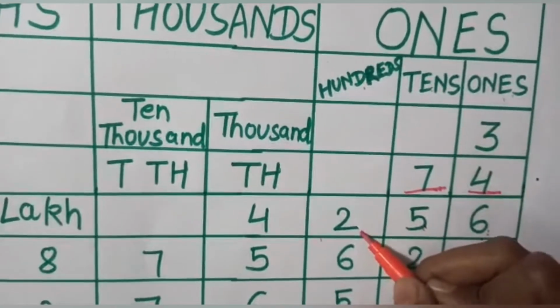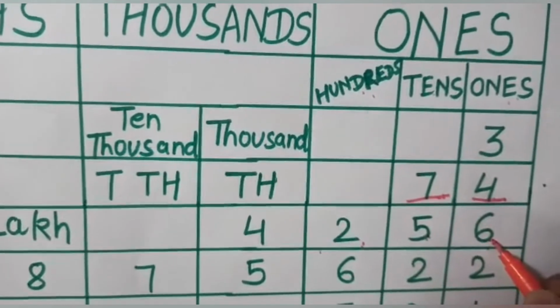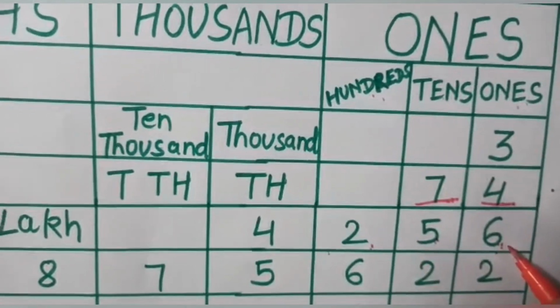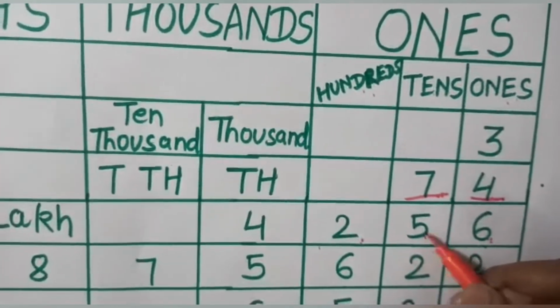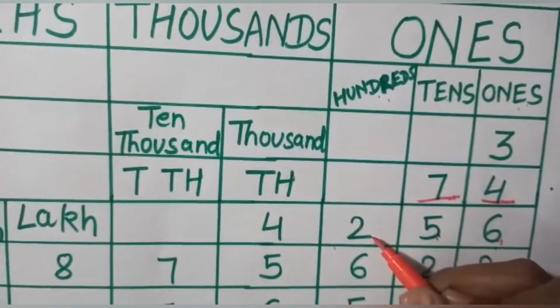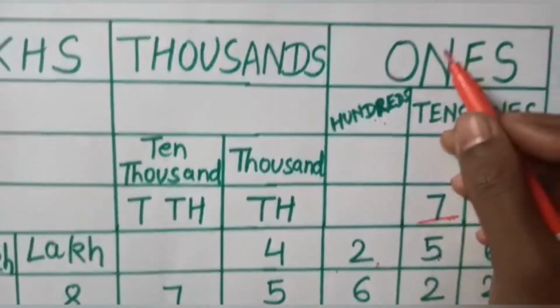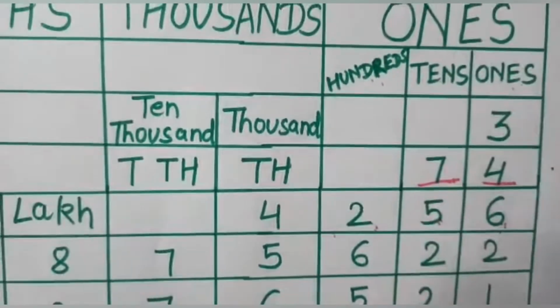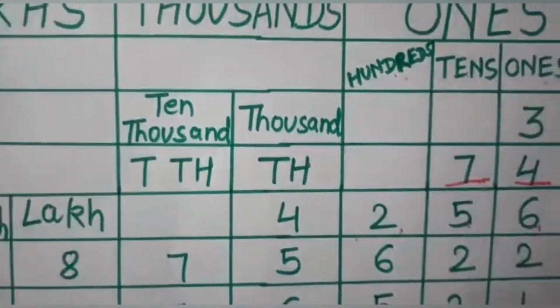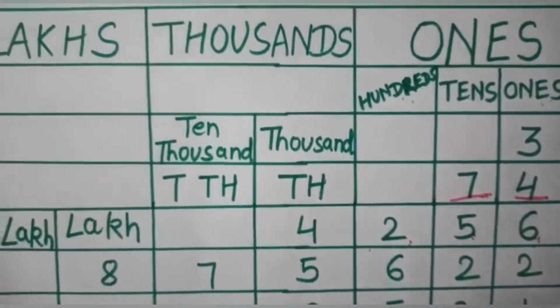The place of 2 is hundreds. Value of 6 is 6. Value of 5 is 50. Value of 2 is 200. This house consists of numbers from a 1-digit number up to a 3-digit number.